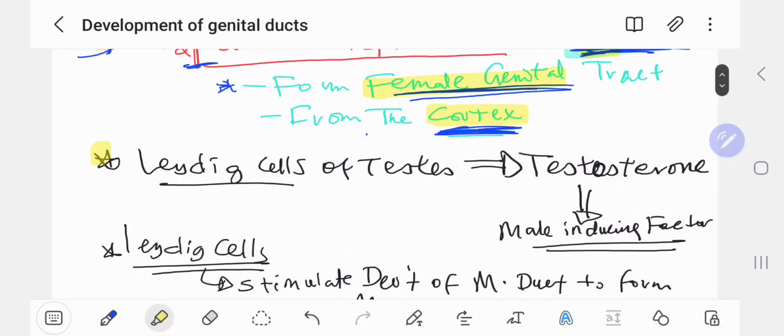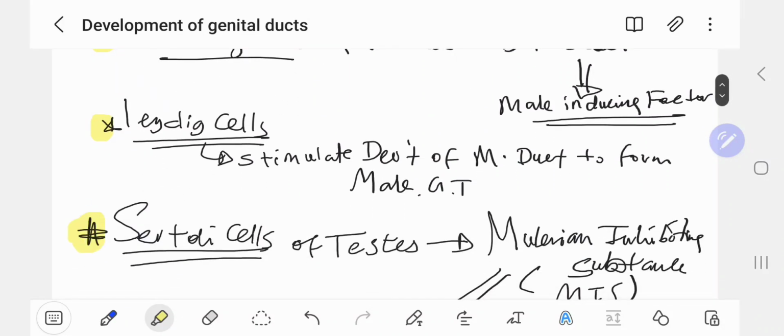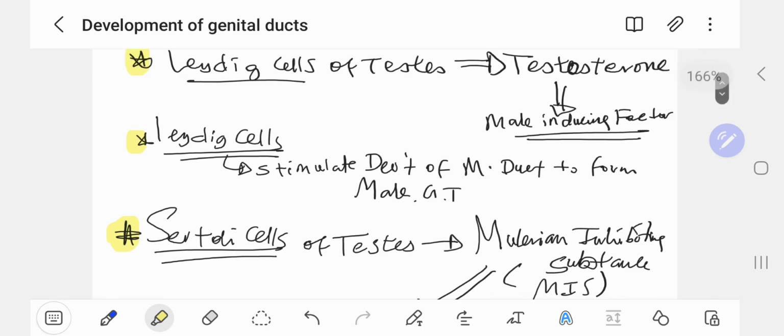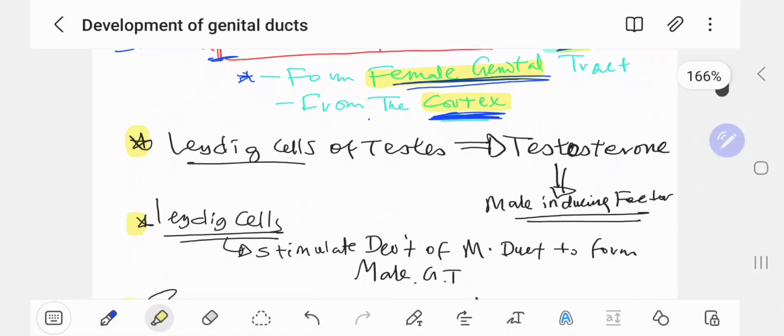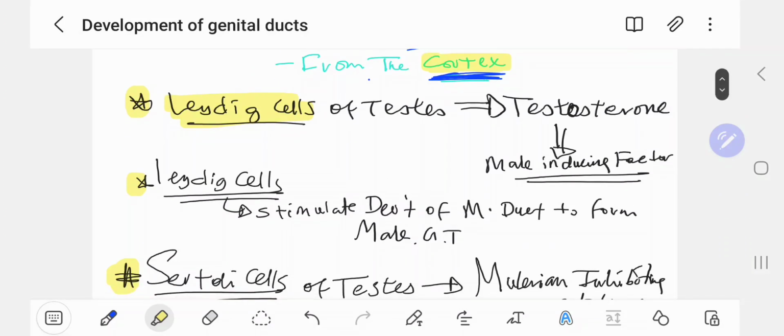So two very important cells are here: Leydig cells and Sertoli cells. These two cells you should remember carefully. The first one is the Leydig cells, the Leydig cells of the testes. They secrete testosterone.